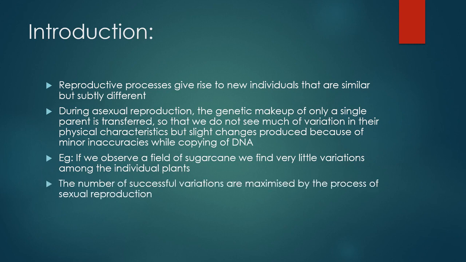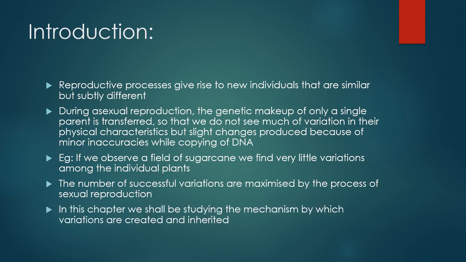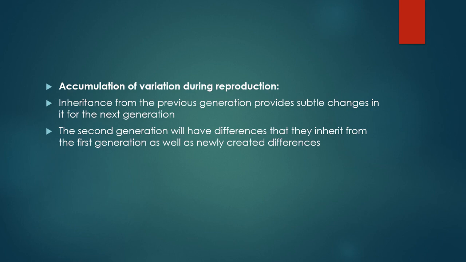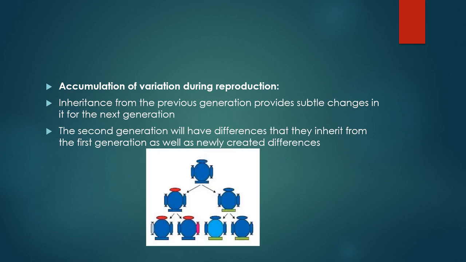More variations can be seen only in the sexual modes of reproduction. In this chapter, we shall be studying the mechanism by which variations are created, and the accumulation of variation during reproduction. So how does variation happen during reproduction in bacteria? I'll give you a pictorial representation.